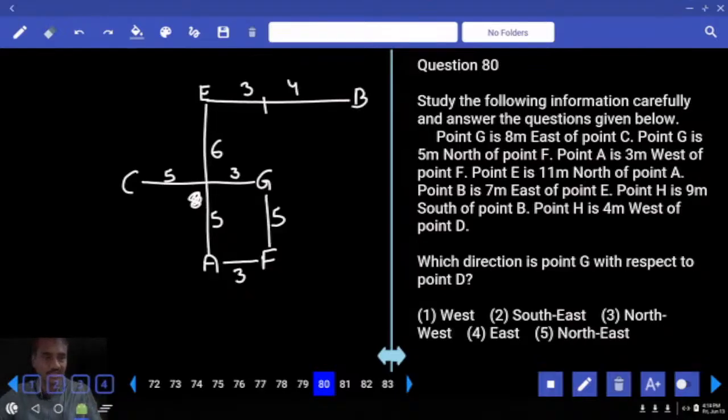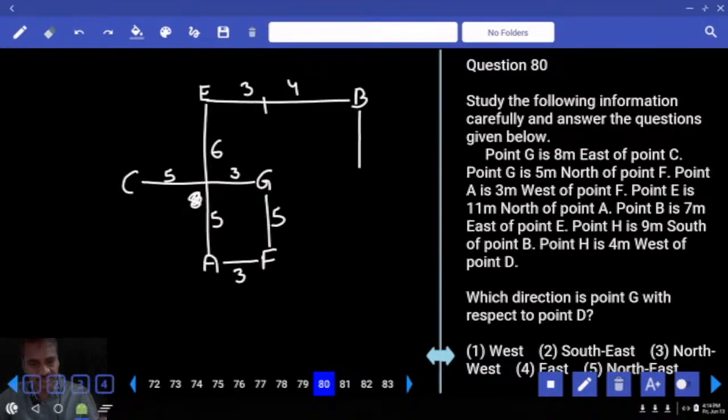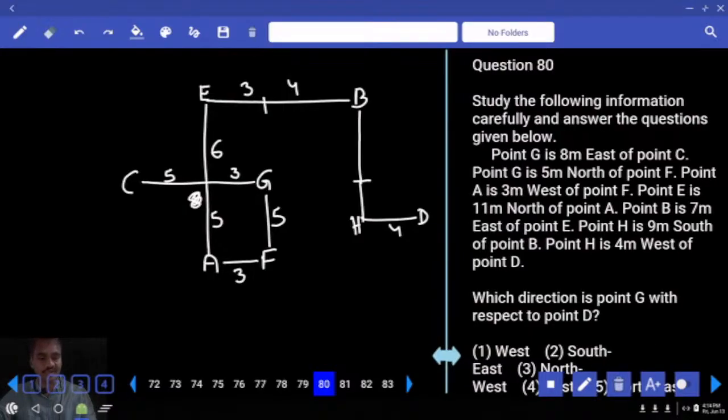Then next one, H is 9 meters to the south of B. This is 6. And how many more? 3. Now who is this one? H. Now H is 9 meters to the south of B. H is 4 meters to the west of D. From here, D and H must be like this. Now this is the final arrangement.